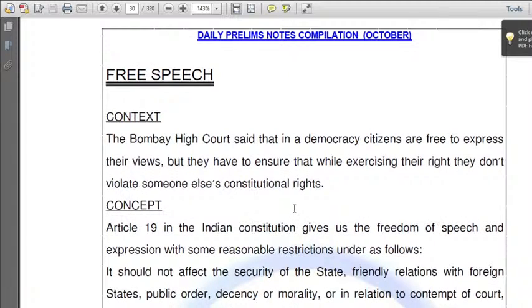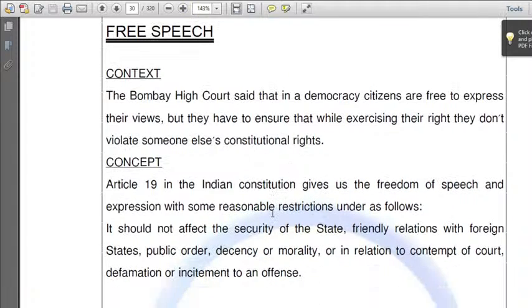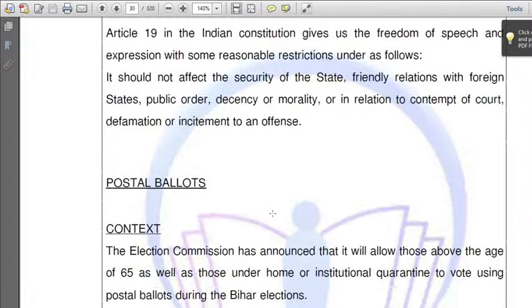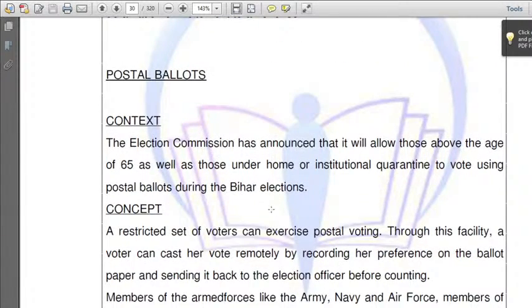So which article deals with free speech? Article 19, freedom of speech. So that is about free speech. Next, postal ballots. The Election Commission has announced that it will allow those above the age of 65 as well as those under home or institutional quarantine to vote using postal ballots during the Bihar elections.